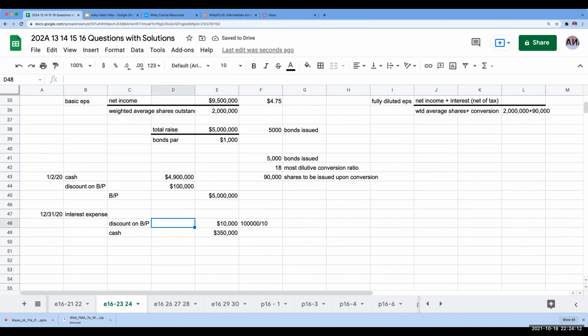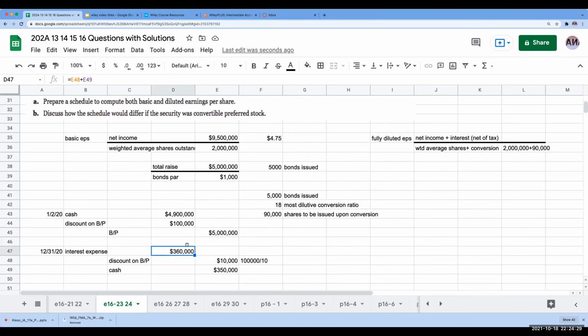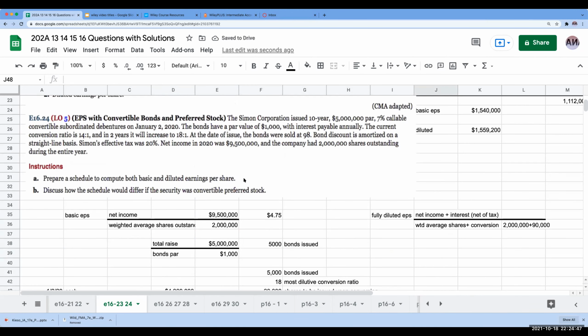When we're using straight line amortization, the interest expense is always the plug or the balancing amount. So my interest expense for the year is $360,000. Now, I can't compare this $360,000 because this is a pre-tax amount to this 9.5 million. So I'm going to take my interest expense pre-tax of 360,000 and multiply it by my tax rate.